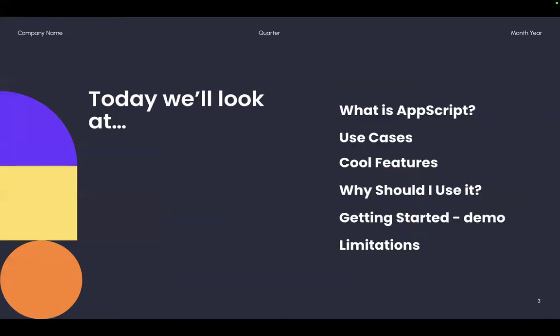Right, so today we're going to have a look at a couple of key points. We're going to see what is AppScript, use cases that we could actually use in a real world environment, things that I think are cool features with it, and we'll talk about why you should use it. And then we'll have a little bit of a demo of the actual topic as well.